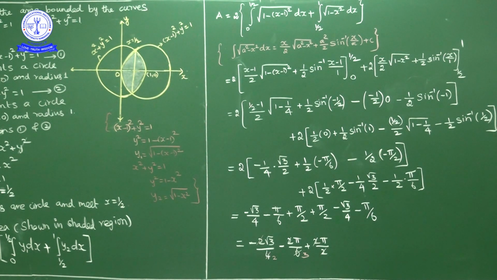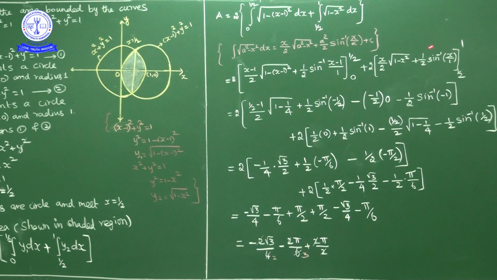This is the upper limit. Minus lower limit, 0 we have to substitute now in place of x. So 0 minus 1 is minus 1, by 2. Okay, minus of minus 1 by 2 into square root of 1 minus (in place of x if you substitute 0, 0 minus 1, minus 1 whole square is 1), 1 minus 1 is 0. So this part is 0. Minus, here if you substitute 0, 1 by 2 into sin inverse of minus 1. And this is regarding the first bracket. Okay, this is regarding the first bracket.